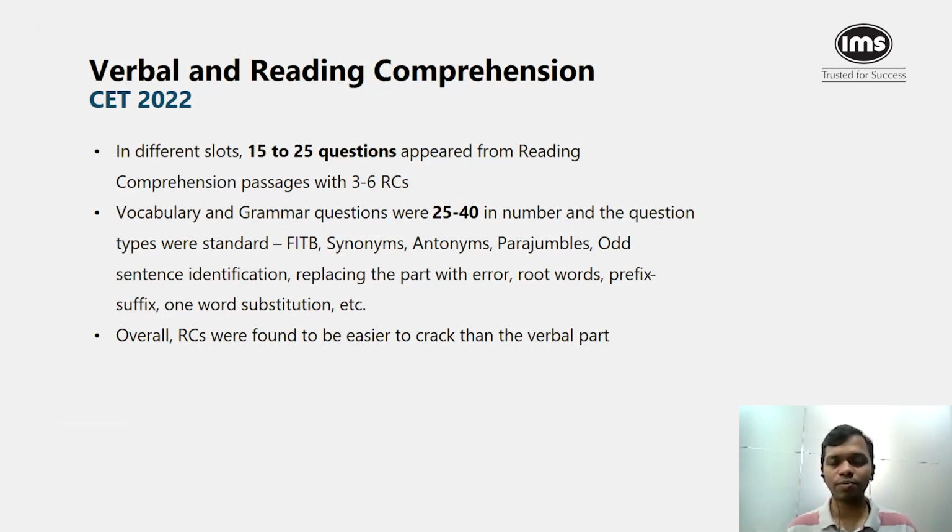And that happens a lot because in verbal, especially when it comes to grammar and vocabulary, either you know what the error is or you don't, or either you know a word or you don't. And that is why RCs were found to be easier to crack compared to the verbal part of the test.